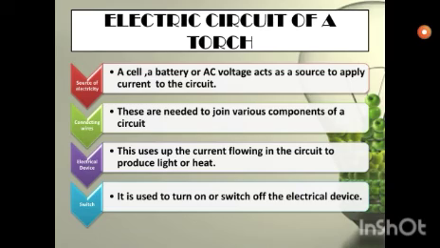Circuit of a torch. In a torch there is an electric circuit too. The essential elements of an electric circuit present in a torch are given as below. The first one is the source of electricity or current. The second one is connecting wires, then we have the electrical device, and finally the switch. Now what is the source of electricity in a torch? A cell, battery, or maybe AC voltage. Some torches have a switch or a connecting wire too for voltage to be applied, which acts as a source to supply current to the circuit.